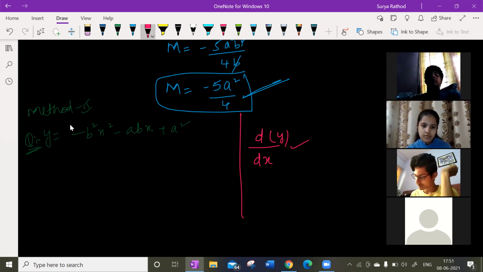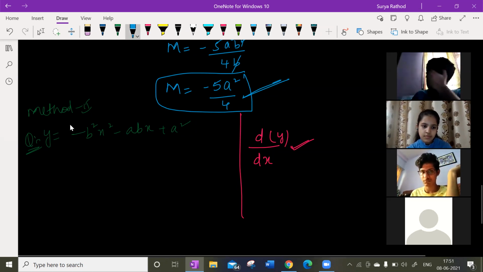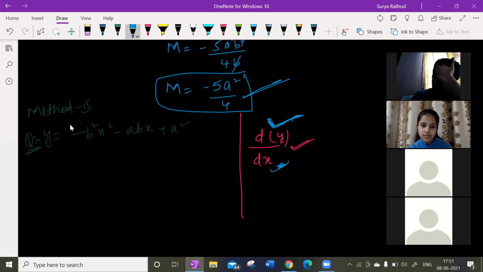So what does it mean, guys? dy by dx. What is the meaning of that? Just now I told you, right? We are finding the derivative of y with respect to x, isn't it? With respect to x means, look at this, change in y. I would call dy by dx the difference in y divided by the difference in x. I mean, change in y divided by change in x.